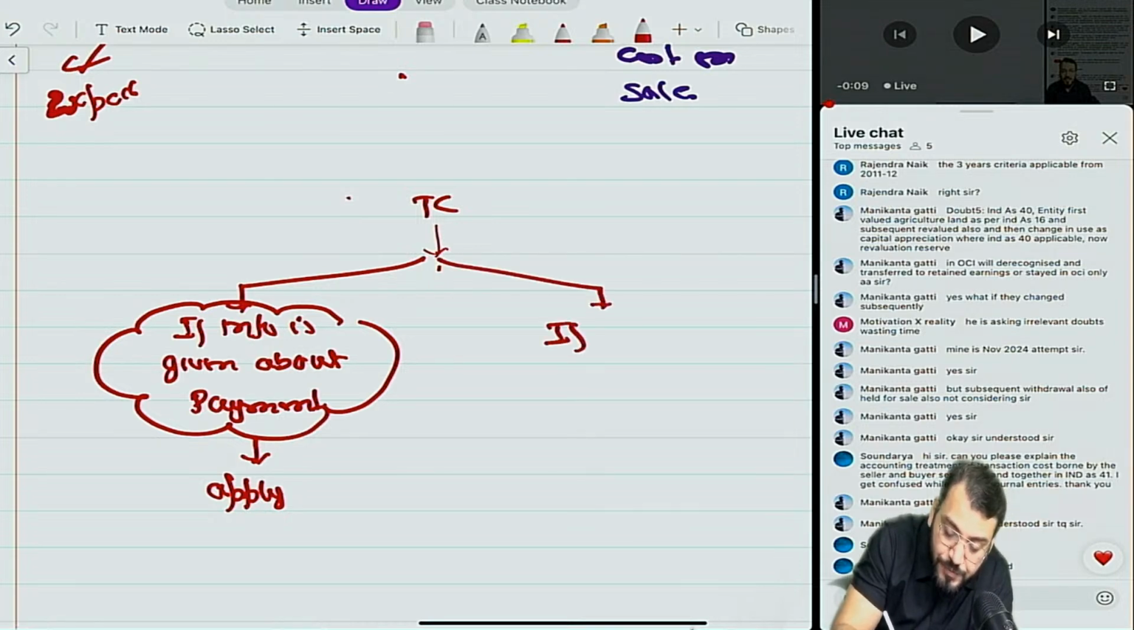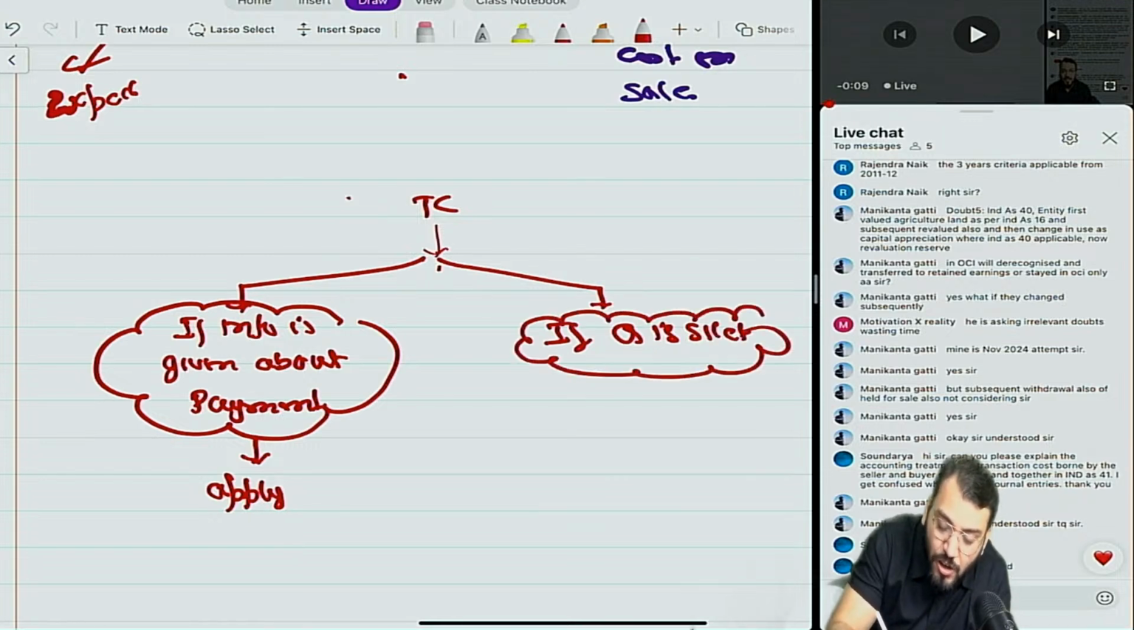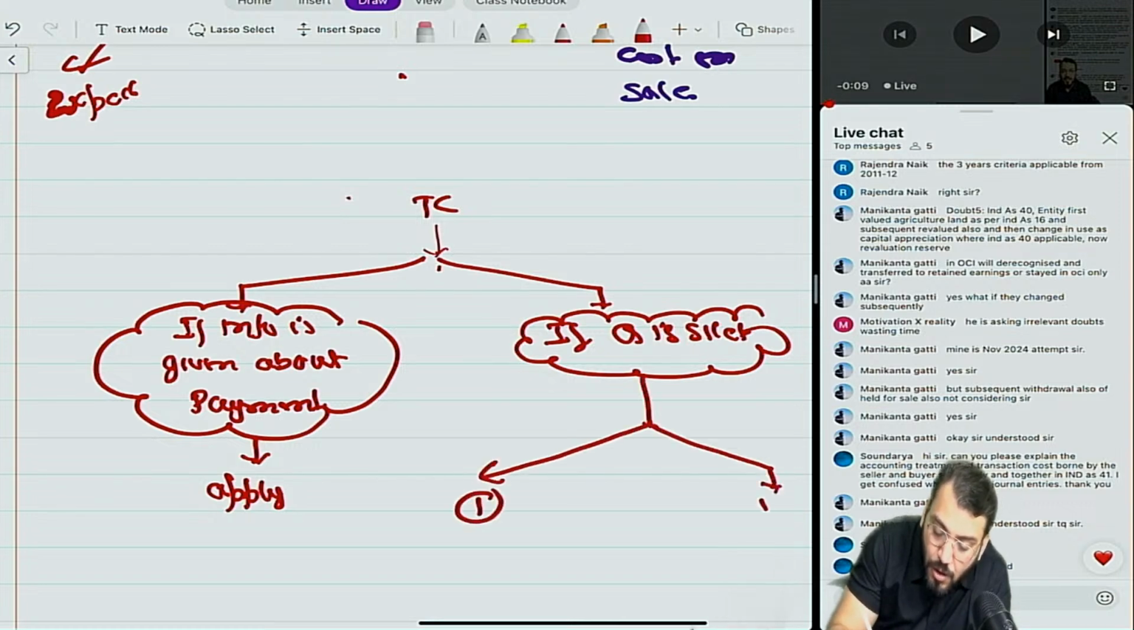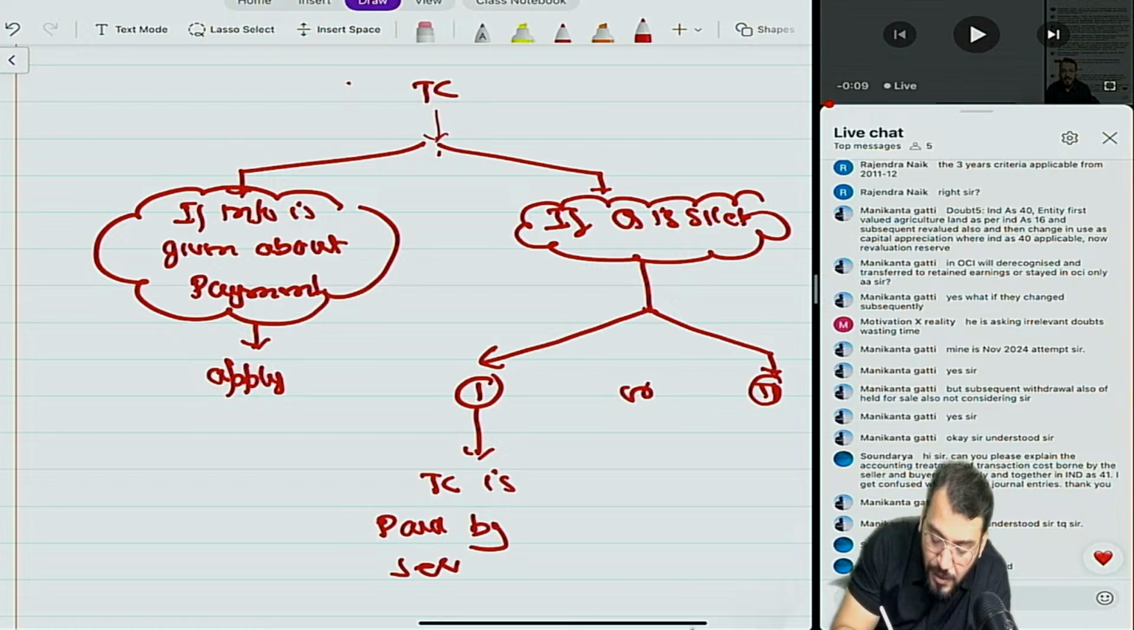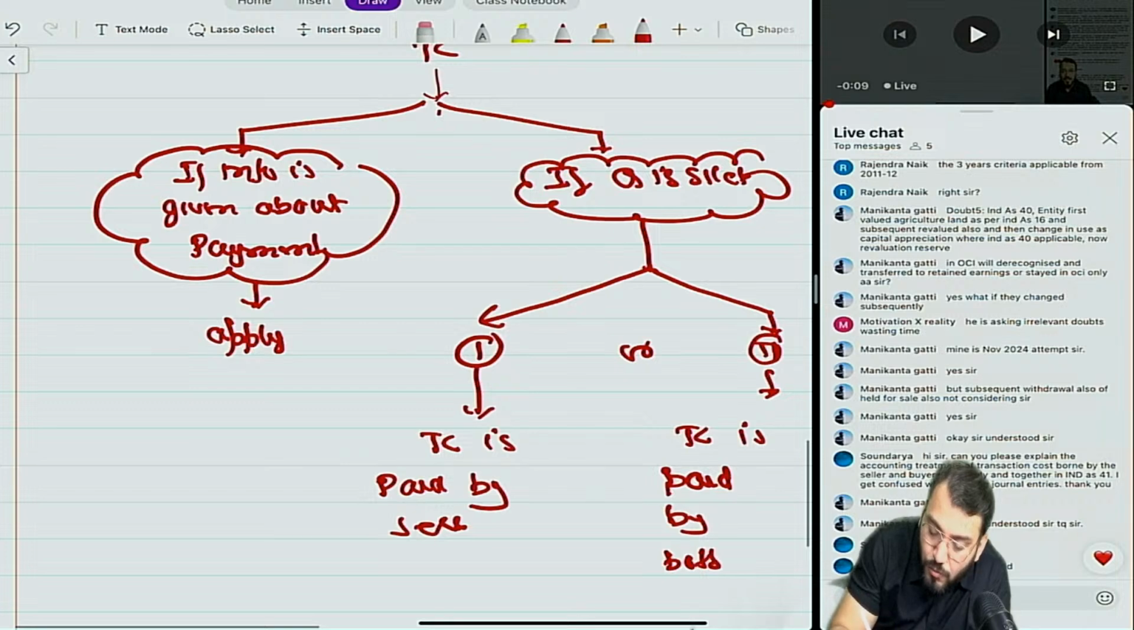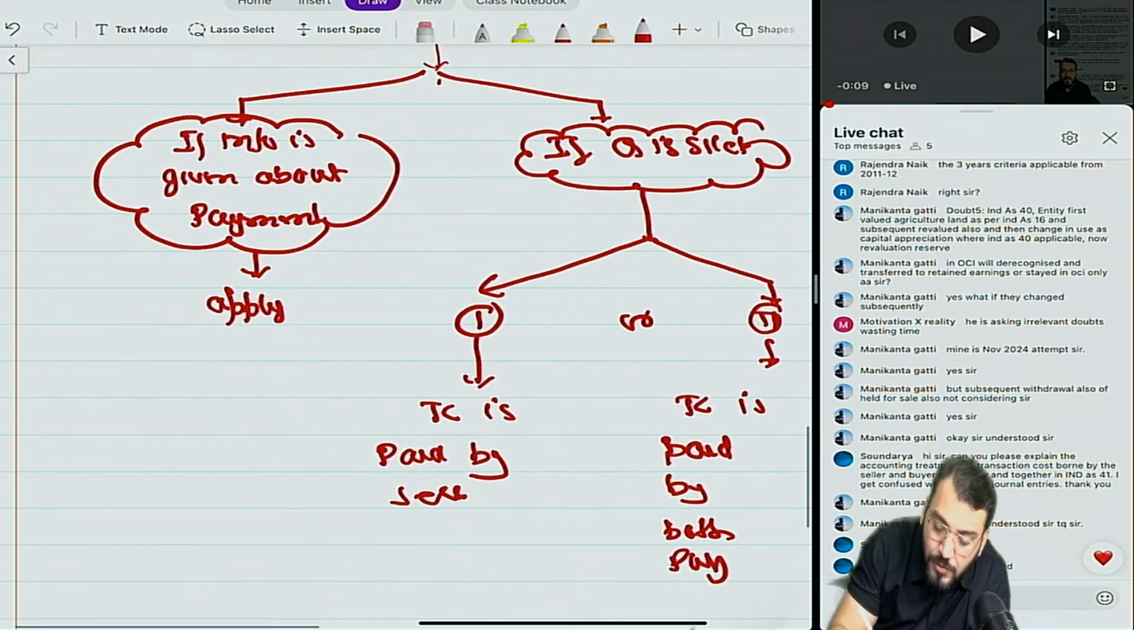If the question is silent, about who has paid this, who will bear this transaction cost, that is not given, there are two assumptions. Either you can take assumption number 1 or assumption number 2. The best assumption is that in that case the transaction cost is paid by seller, not by buyer. And the second assumption is that transaction cost is paid by both parties. Whatever assumption you are taking, just write it down.